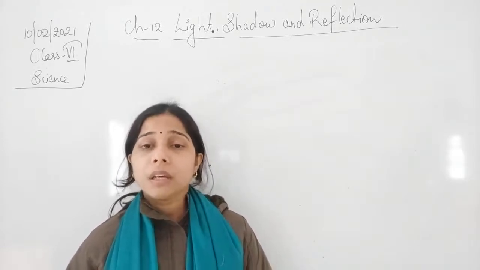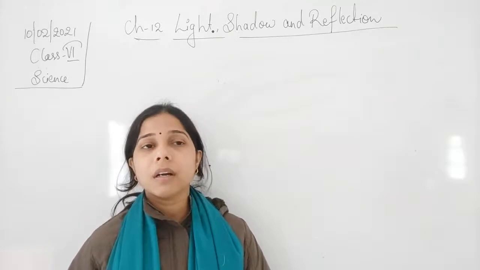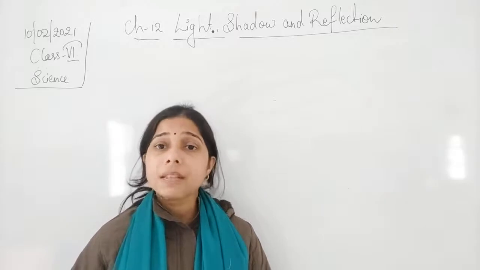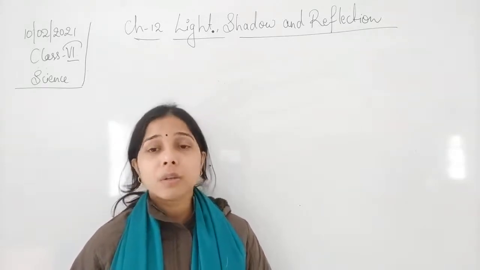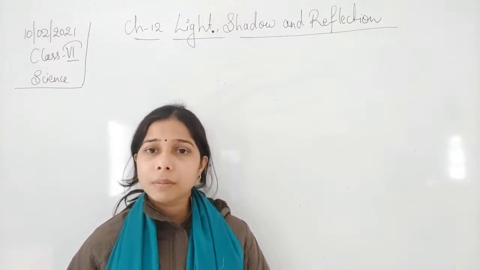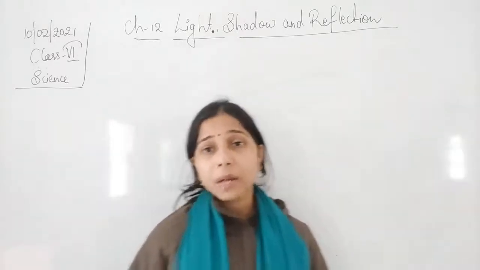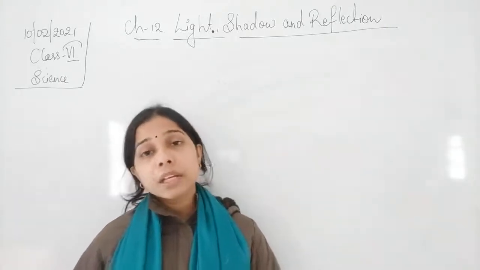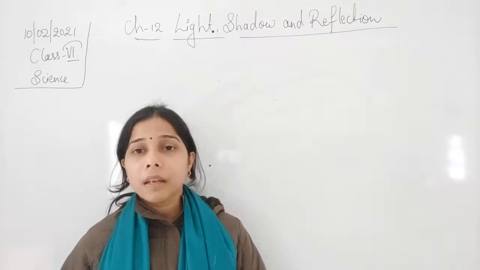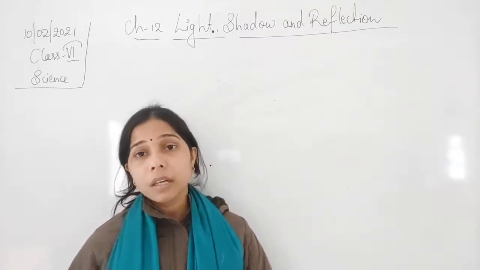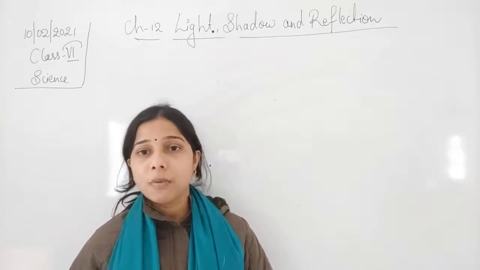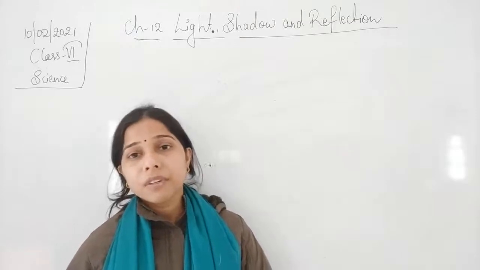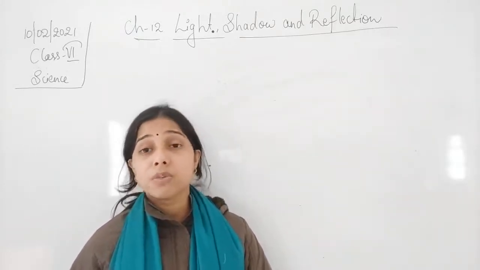Now, we have seen that the shadow depends upon the source of the light. It also depends upon the height. There are some factors which decide whether the shadow will be a sharp shadow or a faint shadow. It will be a sharp shadow when the light falls on an opaque object. If it falls on a translucent object, it will be a faint shadow, and if it falls on a transparent object, then no shadow will be formed.